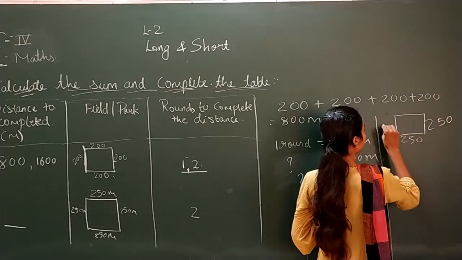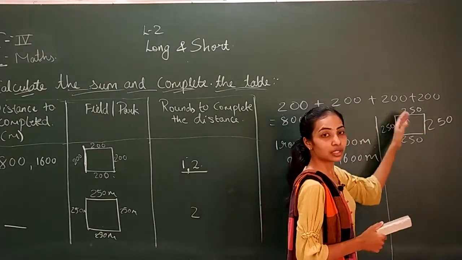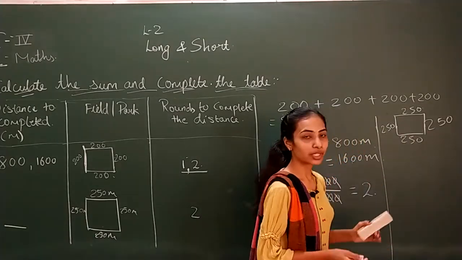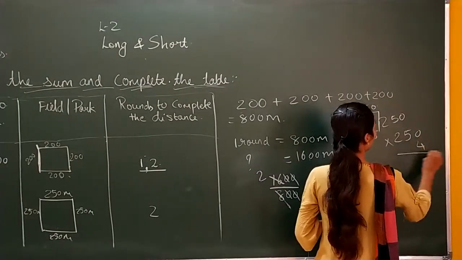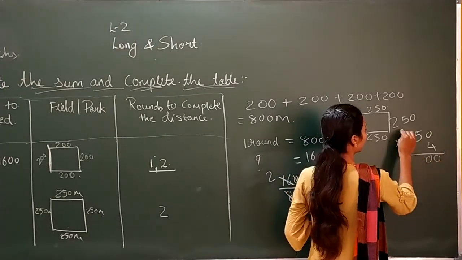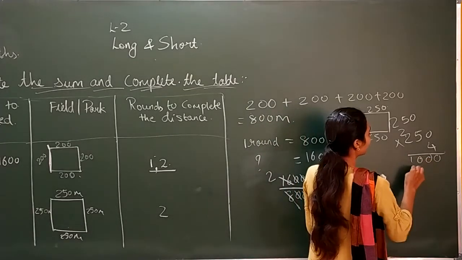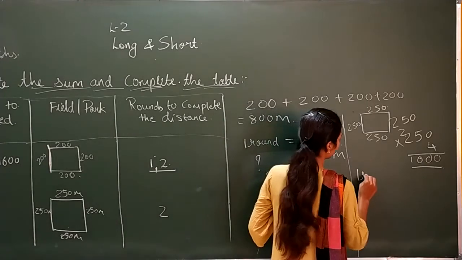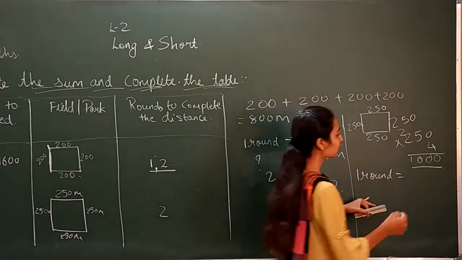250, 250, 250 and 250. Now all the sides are the same, it is 250. Don't do addition 4 times. The same number is there, so multiply 4 times, it will be easy. So 0 4s are 0, 5 4s are 20 and 2 carry, 2 4s are 8, 8 plus 2 is 10. So for one round it is 1000. What we found is that one round is 1000 meters.